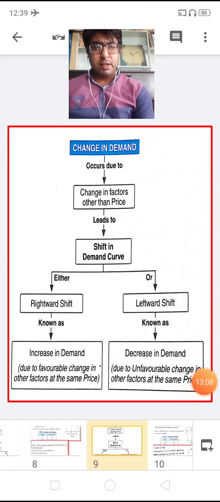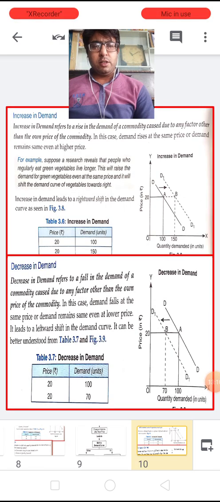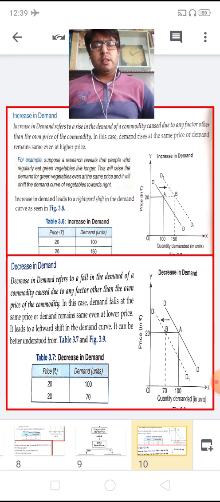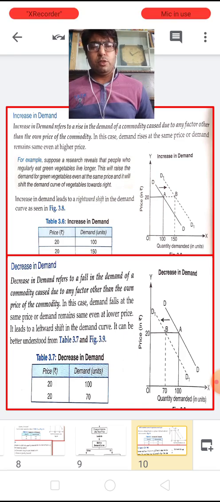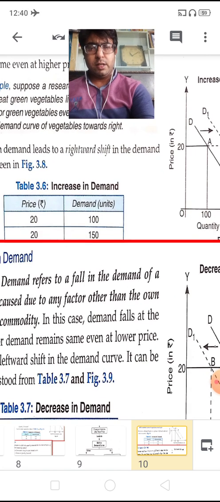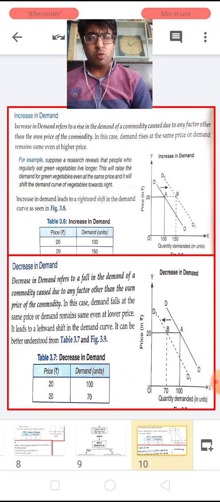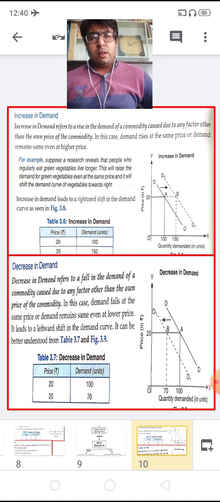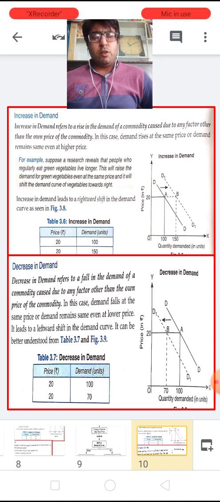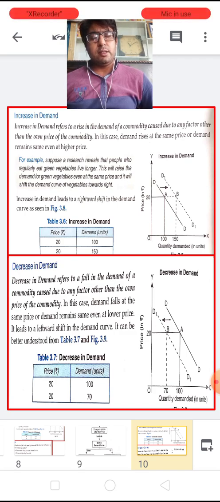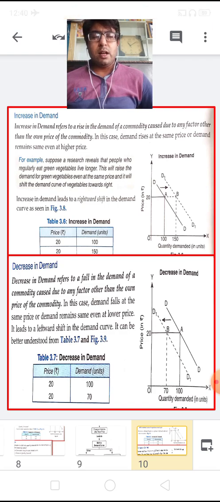So now let us move on to the next topic. Children, let us learn the increase in demand and decrease in demand. Increase in demand refers to a rise in the quantity demanded of a commodity caused due to any factors other than the own price of the commodity. So in this case, demand rises at the same price, or demand remains the same even at higher prices.